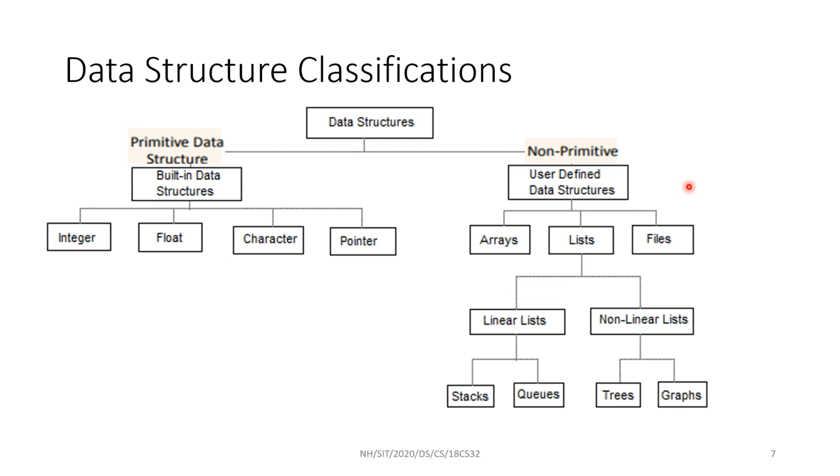Those are arrays, list, files. As you know, arrays are data where each element is of the same type. List, again there are two different types. One is a linear list, the other is a non-linear list. In case of linear, we've got two different types called stacks and queues. Basically these are for organizing the data, but the way in which you perform the operations are different.